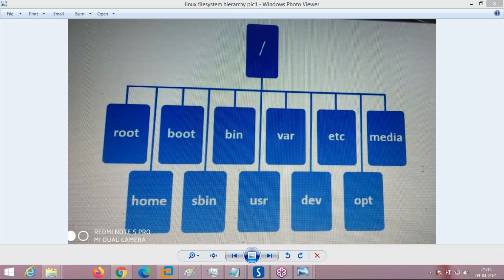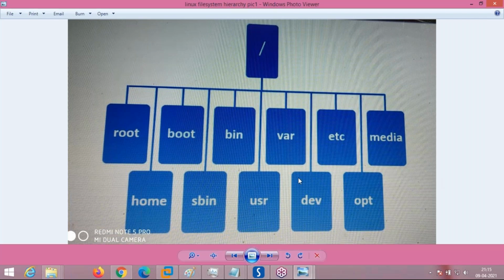See, Dilip is asking one question. Dilip is asking, is it necessary to install all directories, or can we select? See, all the directories come by default when you install the OS. It is not that you are going to select. Suppose you want extra directories, then you can create your own user-defined directories. These are all required for the operating system to work. Dilip, these are created by default when the operating system is installed, and each directory has a specific purpose.